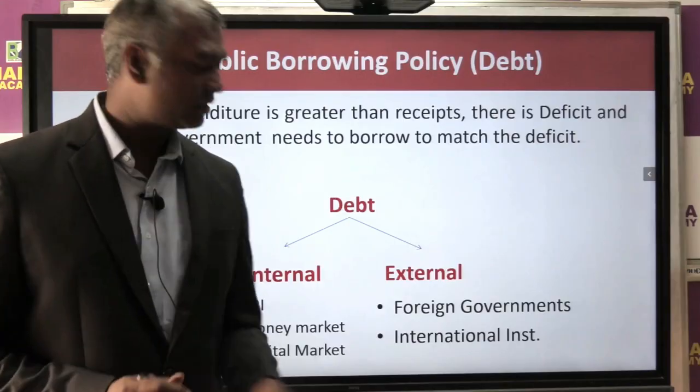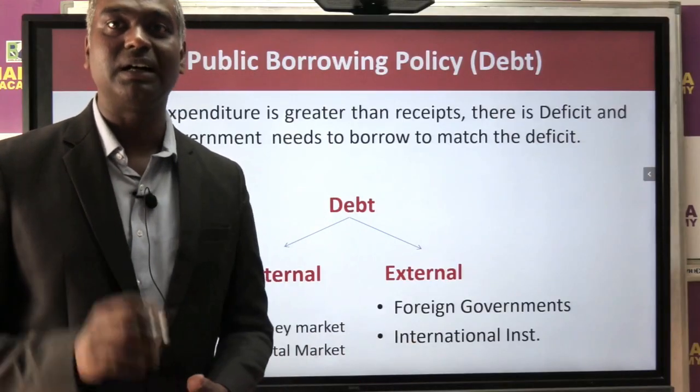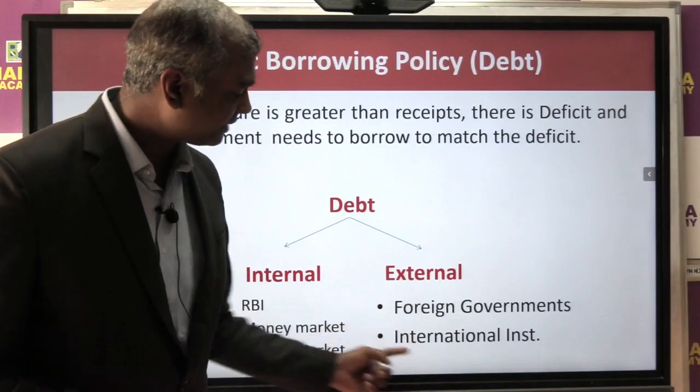Then in a BOP crisis we also in the past borrowed from the IMF. These are all what we call external borrowing.